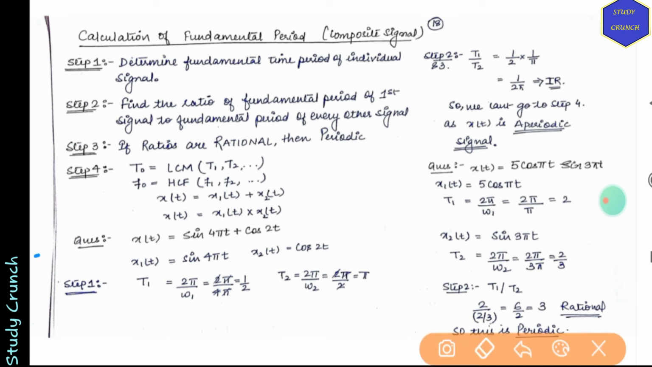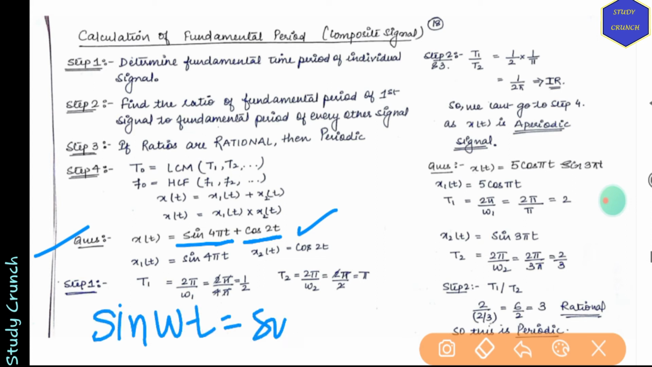We have a question: x(t) is equal to sin 4πt plus cos 2t. Now we know that this is the first signal and this is the second signal. We have to find out T naught. So T1 will be equal to 2π by ω naught. Here ω is 4π, for sin 4πt.